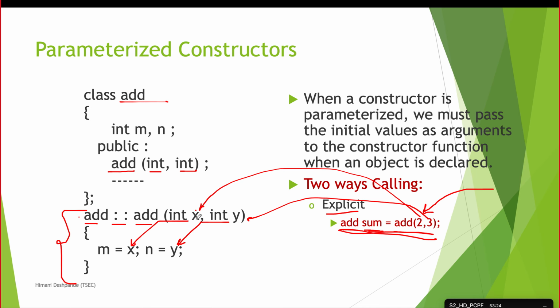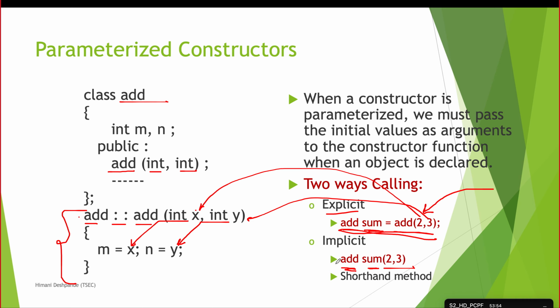Now the next one is implicit and the simpler one which we generally use, and I think this is the one which you must have used in your labs as well. So how do we write it? Name of the class, name of the object, in the brackets we are passing the parameters. So we are writing the name of the class add, sum is the object name, and 2 and 3. So this is the second one, the shortcut method which we generally use while coding.